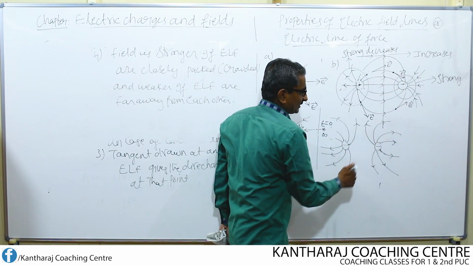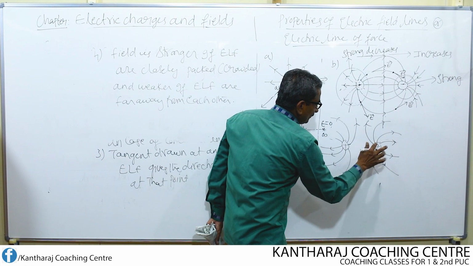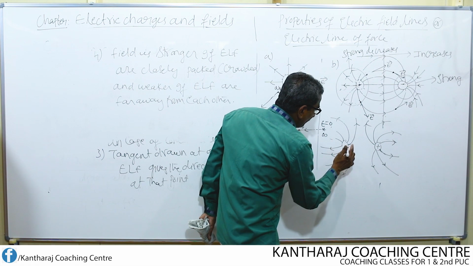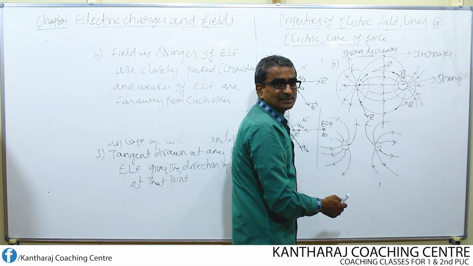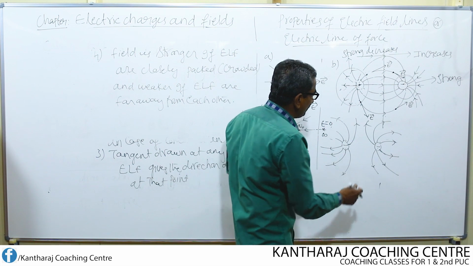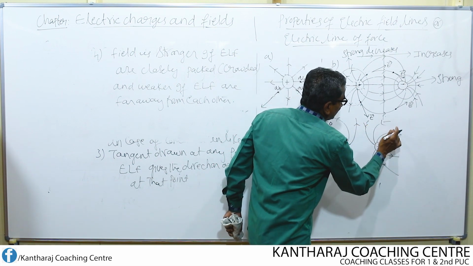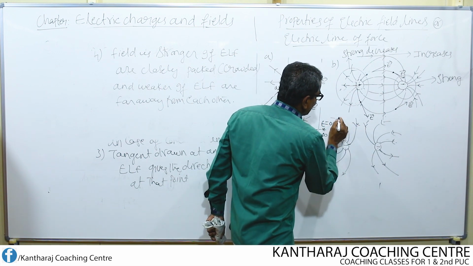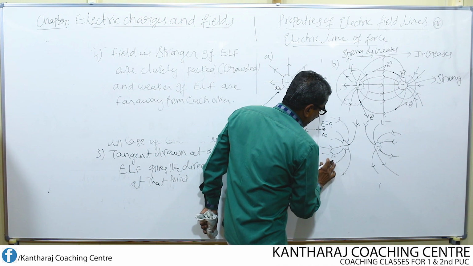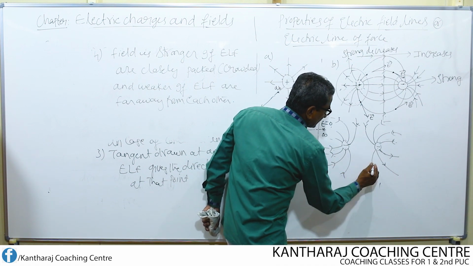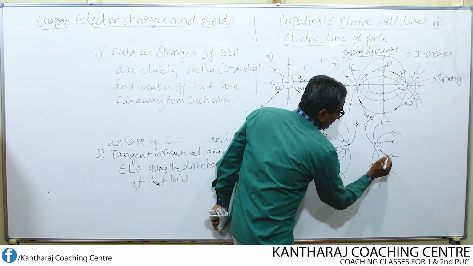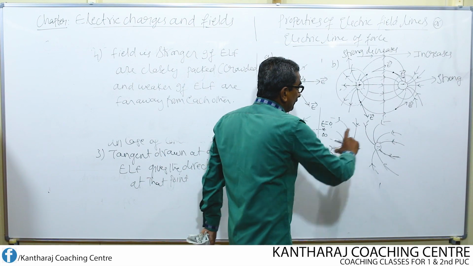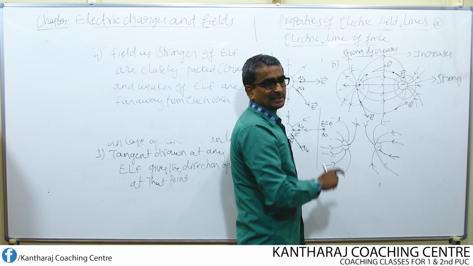The direction of the field reverses. For positive, the field lines are away from it. For negative, the field line pattern remains the same, only the direction reverses like this. So the direction reverses for all. Even for this also, the direction reverses. So this is what you have to remember. Understand? For negative it is towards, whereas for positive it will be away. So this is the field line pattern due to like charges.